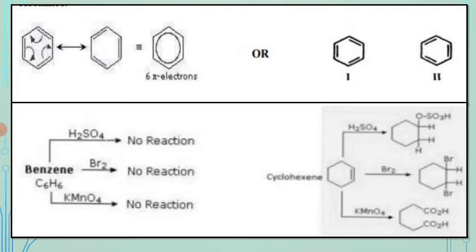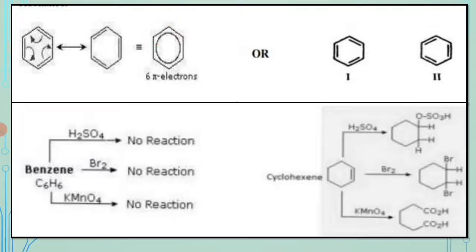Chemists often represent benzene as a hexagon with an inscribed circle, and this inscribed circle indicates that the six valence electrons are equally shared by all six carbon atoms. This means these electrons are delocalized, or spread out all over the carbon atoms.